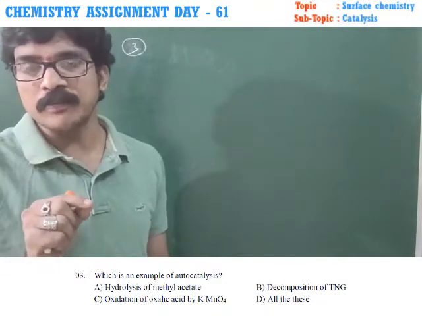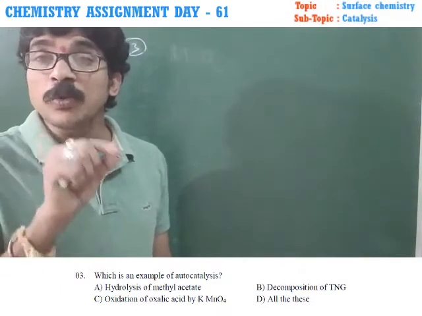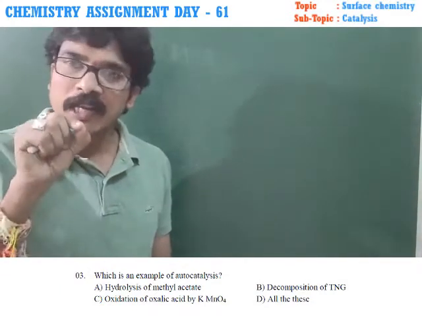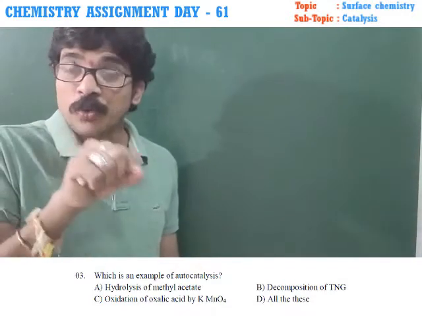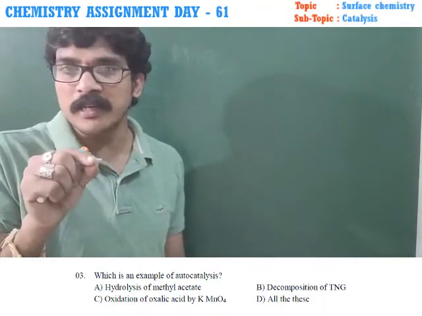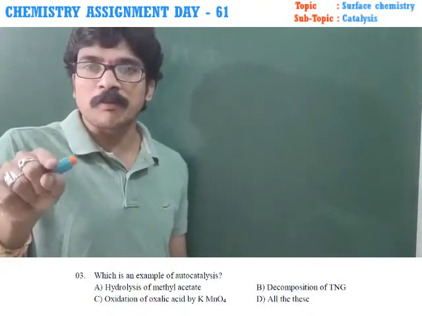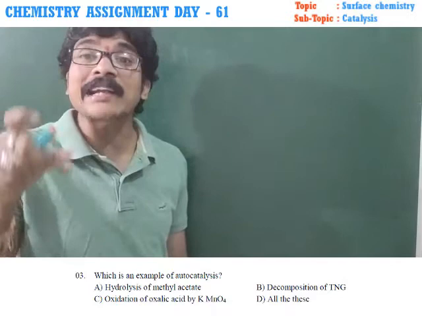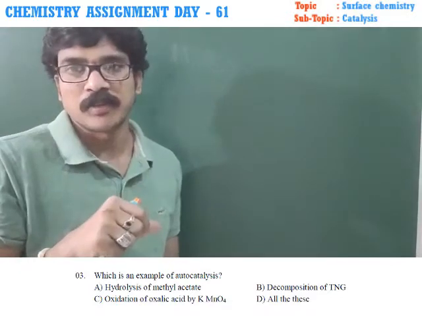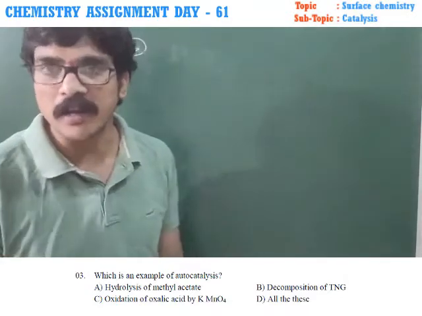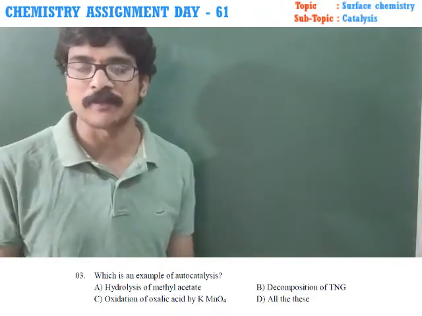In any reaction, in between two reactant molecules, initially the reaction is slow. If two reactant molecules are reacted, it produces one product. If one of the produced products acts as a catalyst, then that reaction is called an autocatalysis reaction.